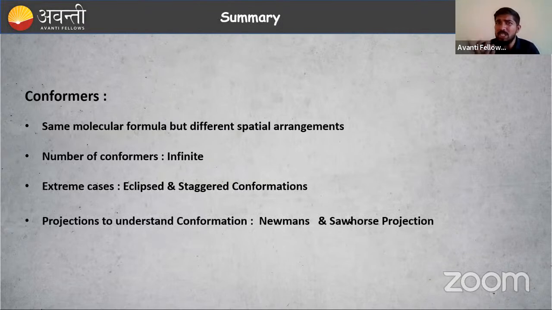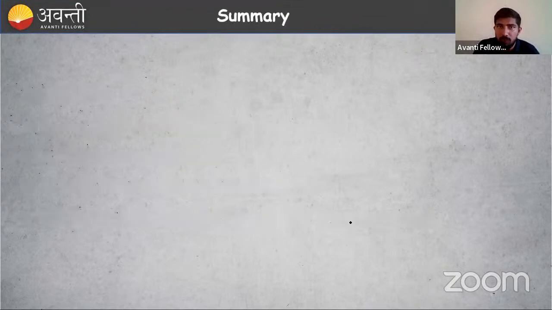Then how to study this conformation? There are some representations. One is Newman's projection formula or Newman's representation. The next one is Sawhorse representation. We have studied that. Go to the NCERT, do some more problems. It is very important to practice more problems, right?